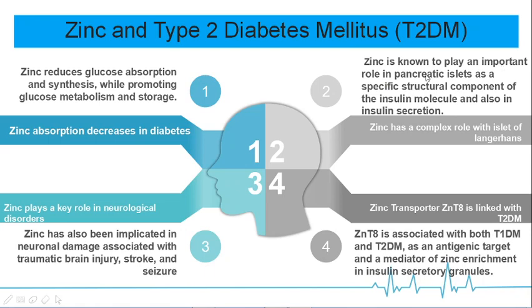It plays a very important role in pancreatic islets as a specific structural component of the insulin molecule and also in insulin secretion. The conformational integrity of insulin as a hexameric form, the decreased zinc which affects the ability of the islet cell to produce and secrete insulin, could probably be a factor in type 2 diabetes mellitus. Zinc deficiency is associated with insulin resistance in obese individuals. Its deficiency may predispose to glucose intolerance and insulin resistance.